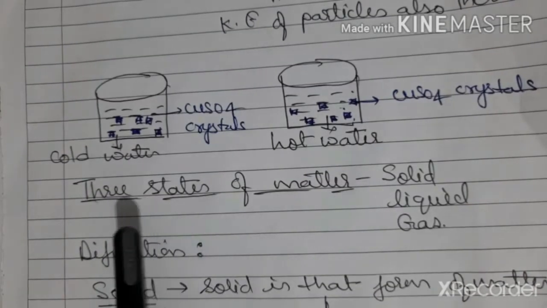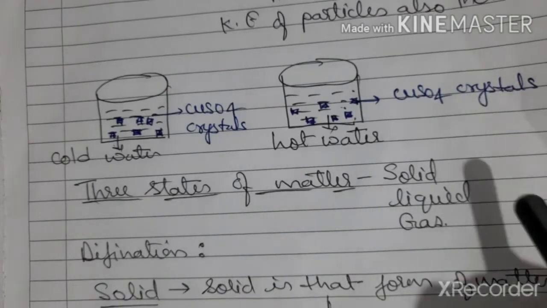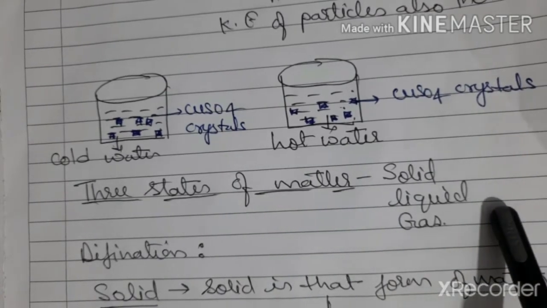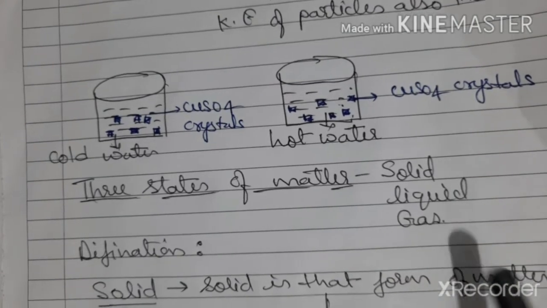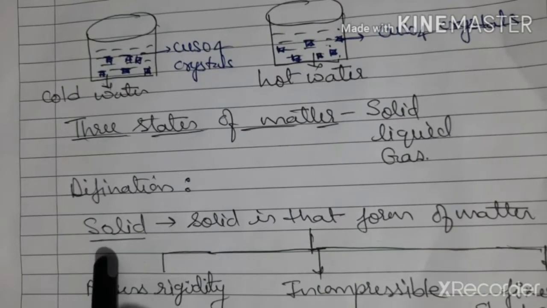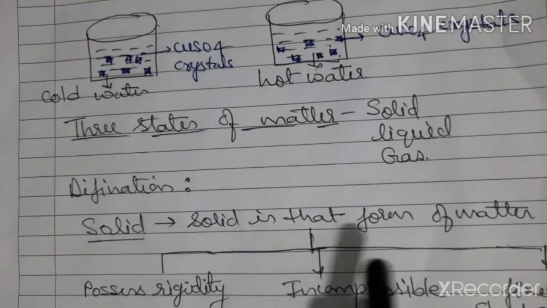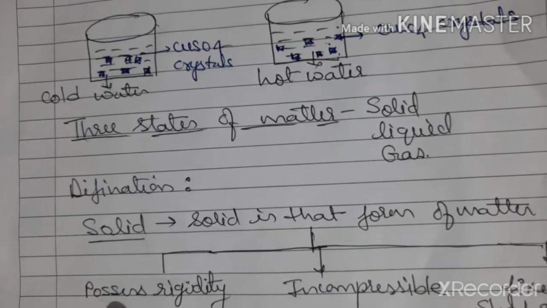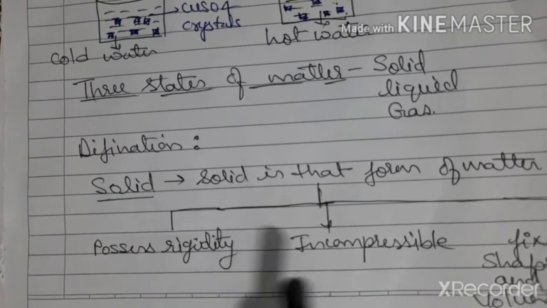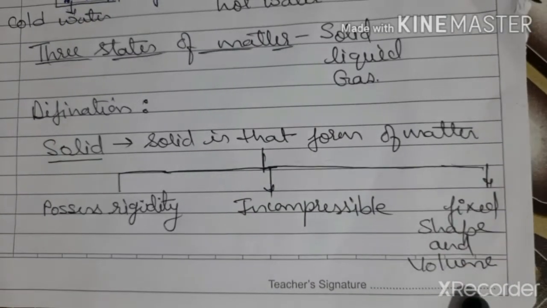We know that there are three states of matter. One is solid, then liquid and gases. We are going to learn the definition of these three states of matter. First is solid. If we define the solid, we say solid is that form of matter which possesses rigidity, which is incompressible and has fixed shape and volume.